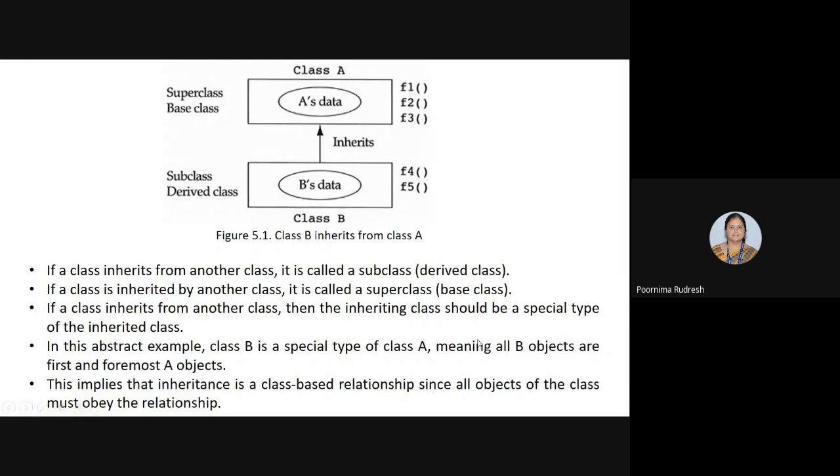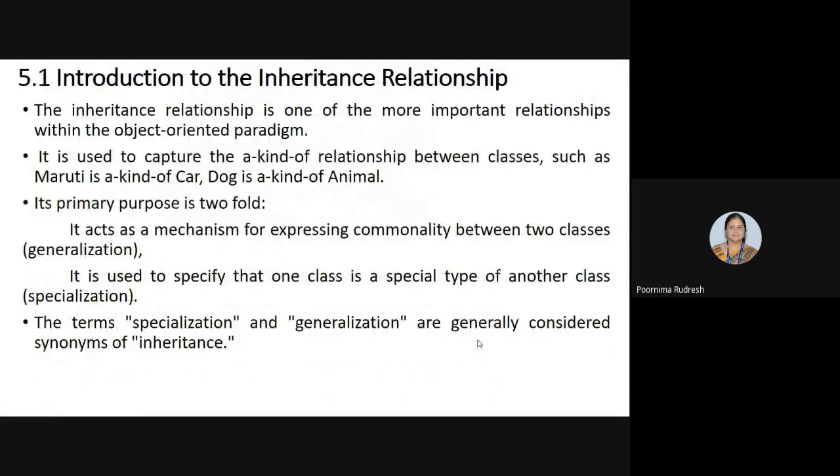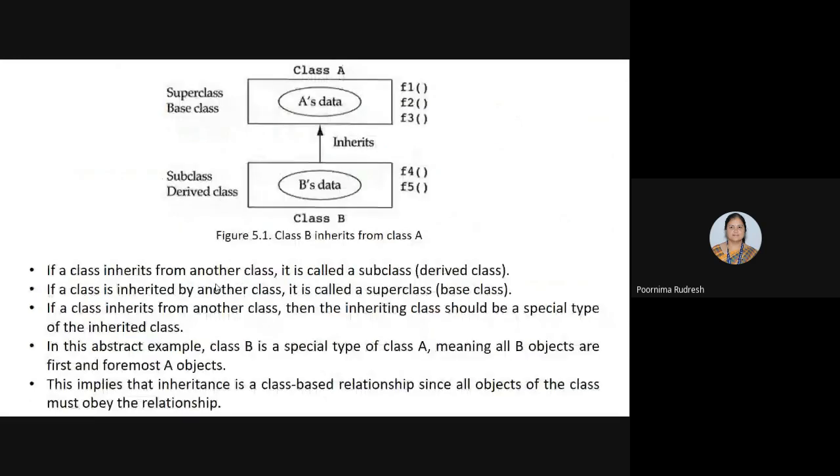Now you understood, right? You already studied what an inheritance relationship is. Basically it is capturing a kind of relationship between the classes. And the two main purposes of the inheritance relationship are that it is used for expressing the commonality between the classes, and it is used to specify that one class is a special type of another class. So here we are talking about generalization and specialization, which are used as synonyms for inheritance. Okay, this is an example for inheritance.